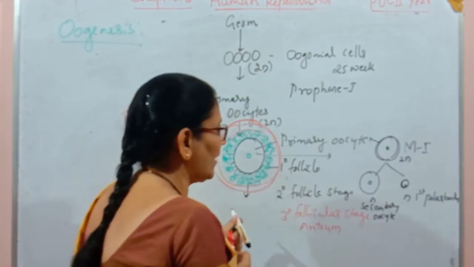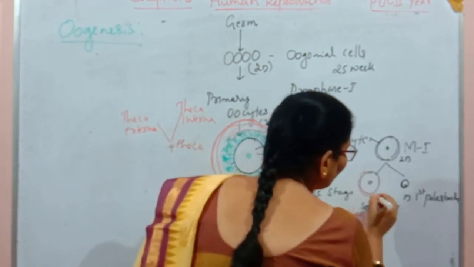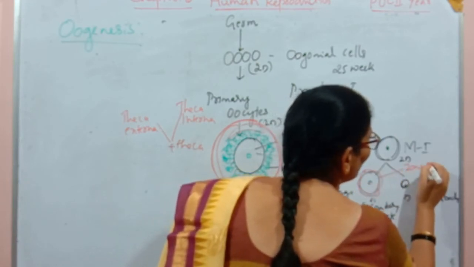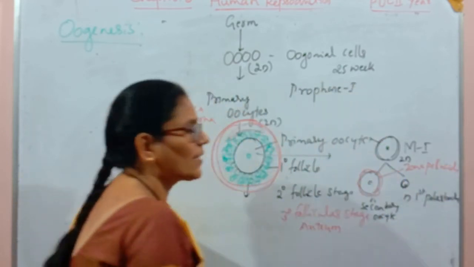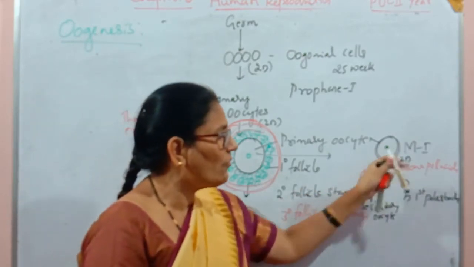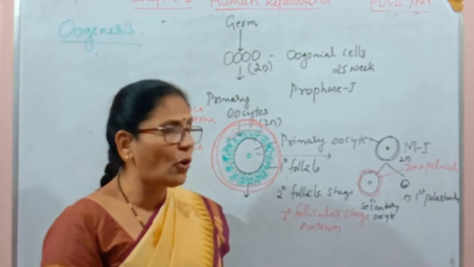There are many changes that also take place in the secondary oocyte. The secondary oocyte is now surrounded with one more layer, called the zona pellucida. The zona pellucida layer surrounds the secondary oocyte. But only the first meiotic division has completed. There is still the second meiotic division.